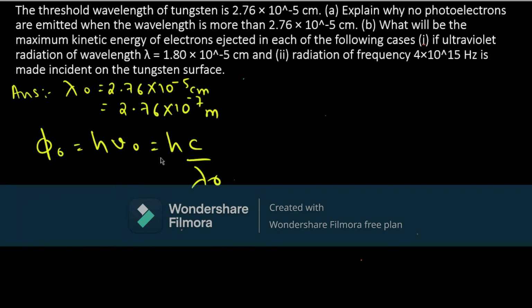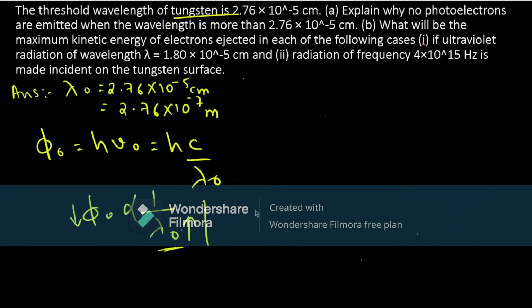Since h c is constant, we can say that work function is inversely proportional to lambda naught, and by increasing lambda naught, the energy of the photon will decrease. As the material is the same, we are not changing the work function, so by increasing the value of wavelength, we make sure that no more electrons will be emitted.